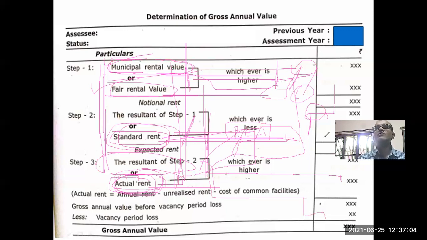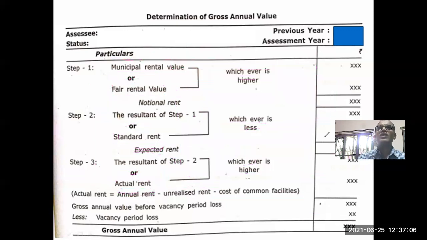So if we do one problem, it will be clear to you. But first of all, you note down these three steps. Step 1: MRV, municipal rental value, or FRV, fair rental value, whichever is higher. Step 2: step 1 value or SR, standard rent, whichever is less. Step 3: step 2 value and actual rent received, whichever is higher.